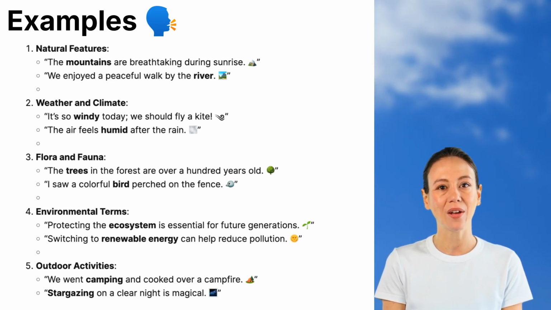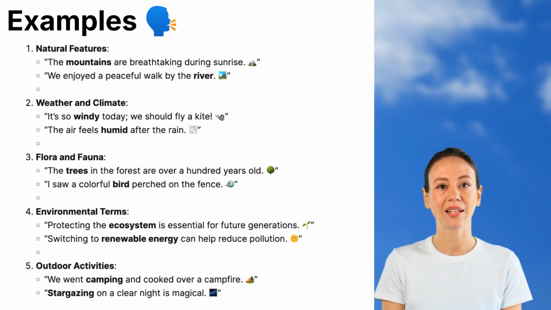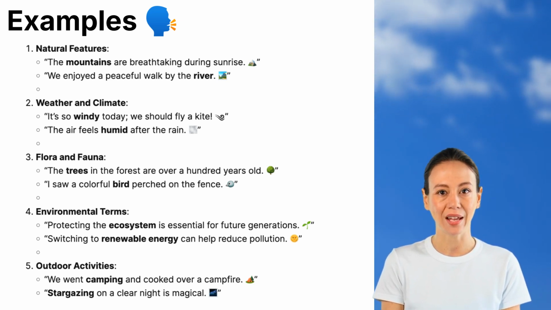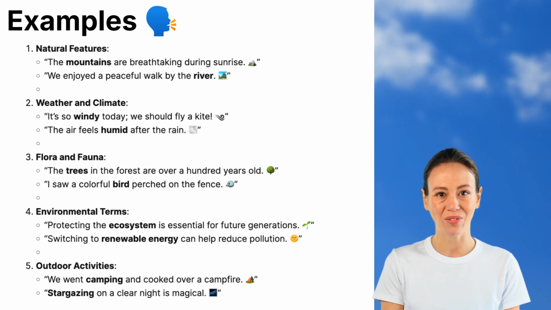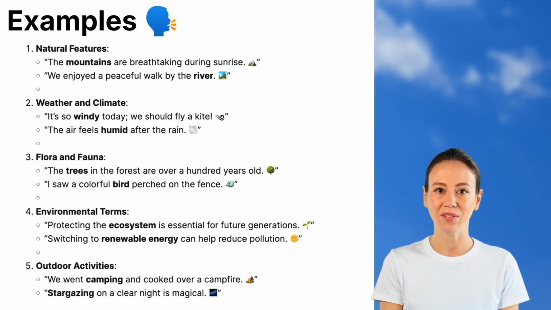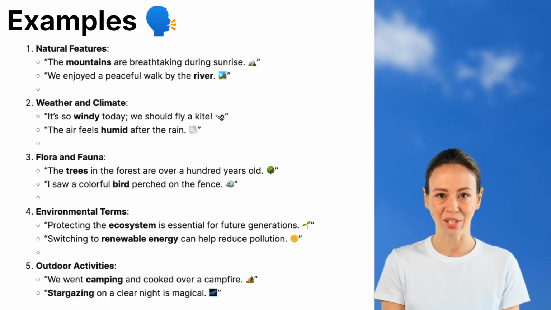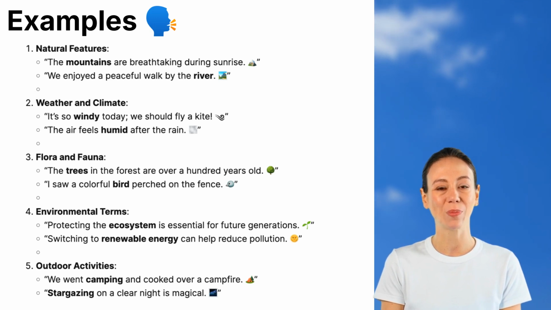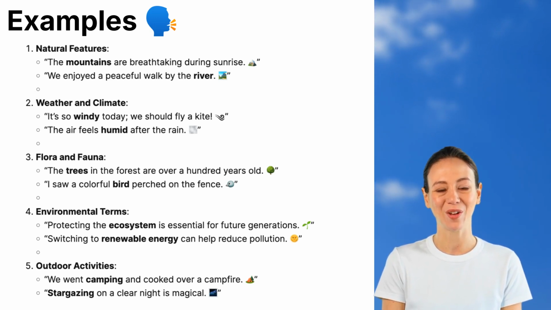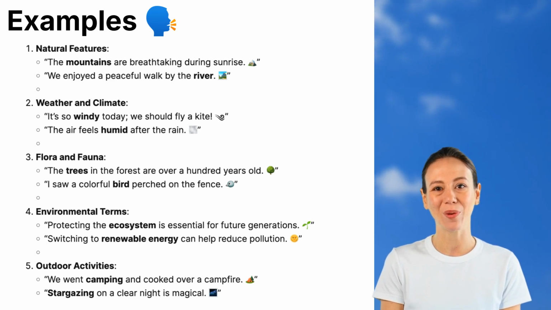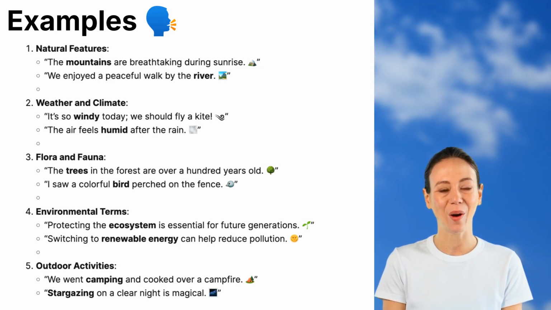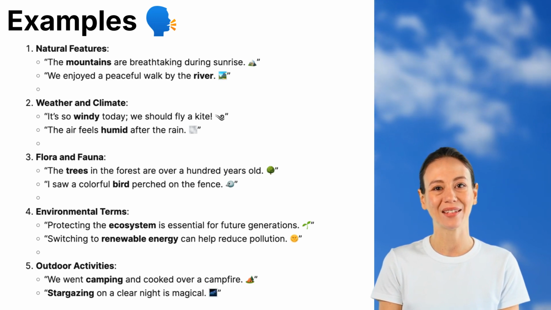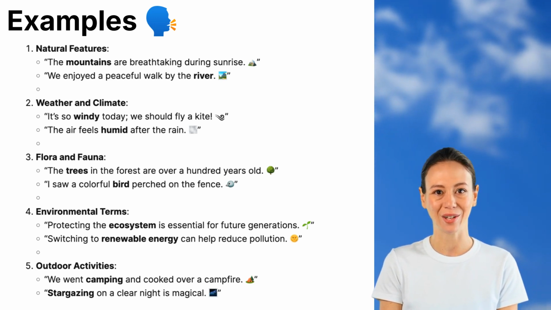4. Environmental terms. Protecting the environment is important. Let's look at some sentences related to conservation. Protecting the ecosystem is essential for future generations. Ecosystems support life on Earth, and keeping them balanced helps maintain biodiversity. Switching to renewable energy can help reduce pollution. Using solar, wind, and hydro energy instead of fossil fuels can make the planet cleaner.